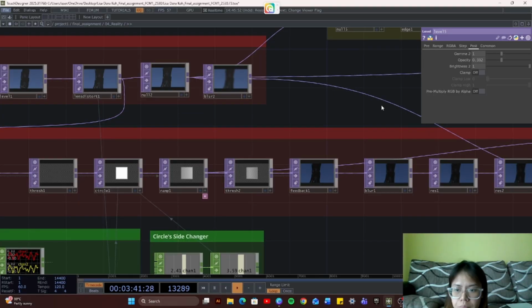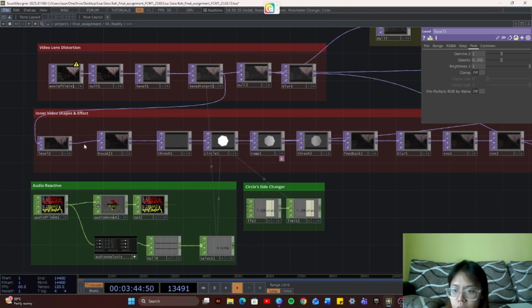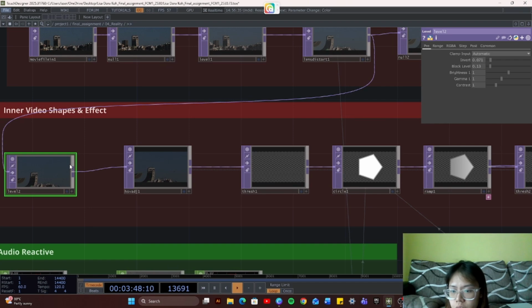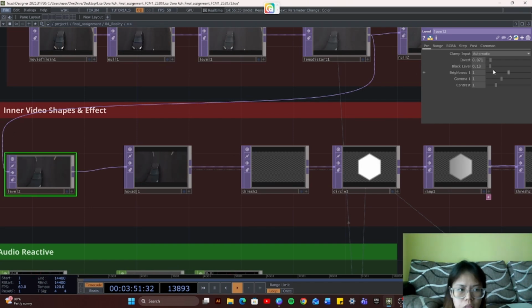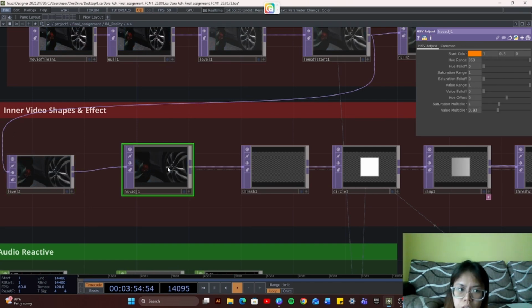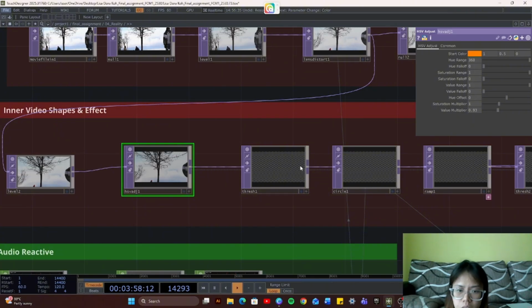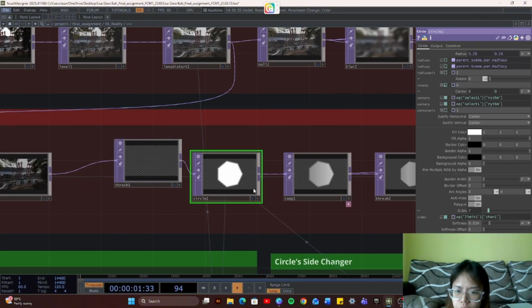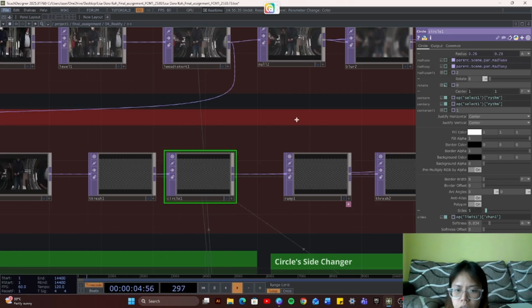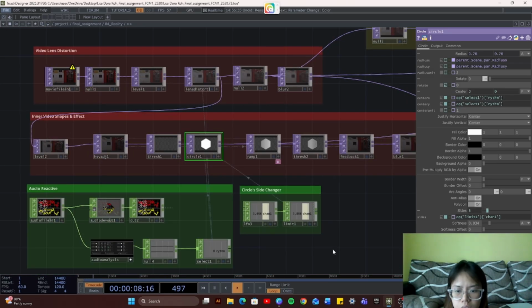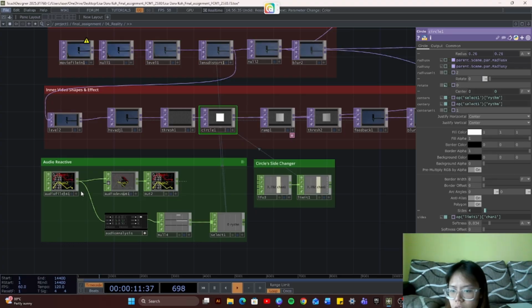And back to here, I choose the lens distort and place it into a level here. I adjust the invert and black level a little bit more here, and then I put another HSV adjust, and then a threshold. From this threshold, I placed it into a circle, and for the circle, I actually use the audio reactive. I'll explain audio reactive first.